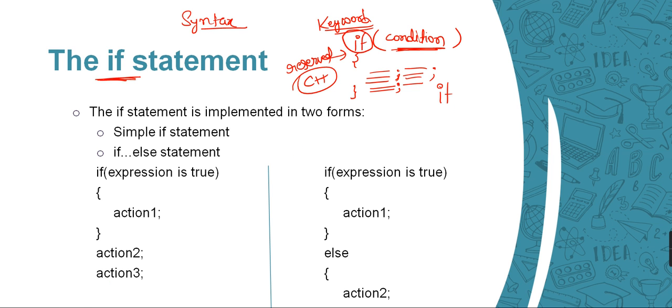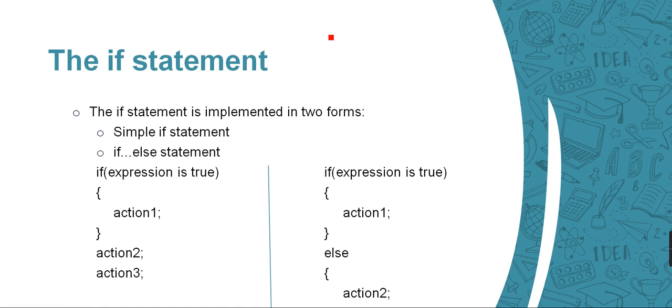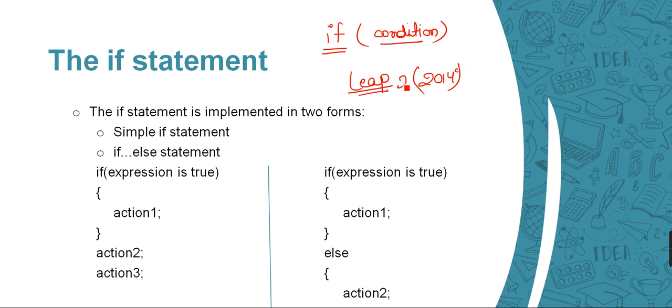Okay, so this is the very simplest way of writing any program. If there is some condition, I need to write this if, and in the parentheses we need to apply our condition. In our last example we saw the leap year condition, right? It says: if the year is totally divisible by 4, then it is a leap year.